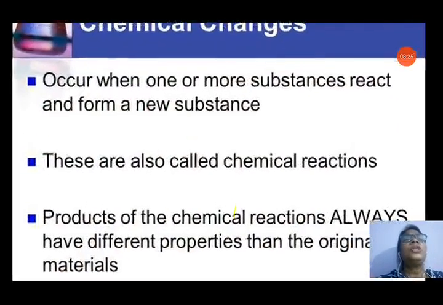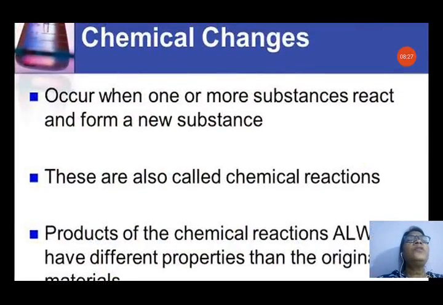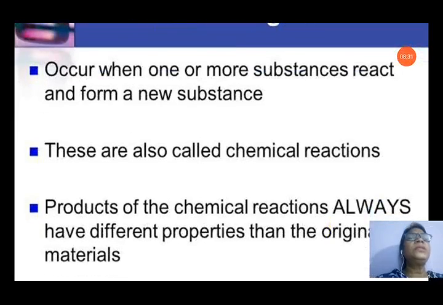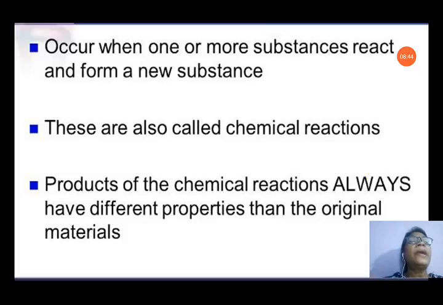Now, chemical changes, the second type, occur when one or more substances react and form a new substance. That means in a chemical change, a new substance is formed that is totally different from the original substance. These are also called chemical reactions. Products of chemical reactions always have different properties than the original materials and cannot be reversed. We cannot get back the original substance again. It is a permanent change.